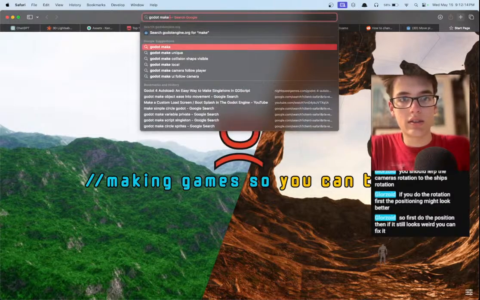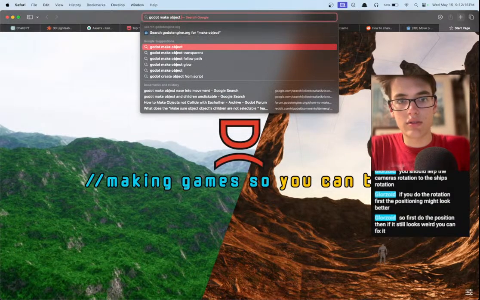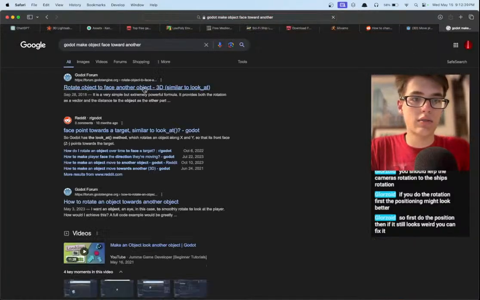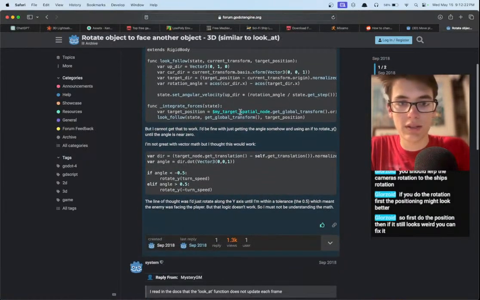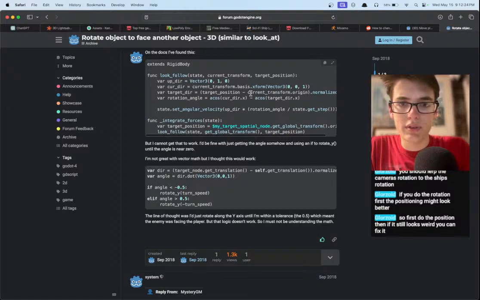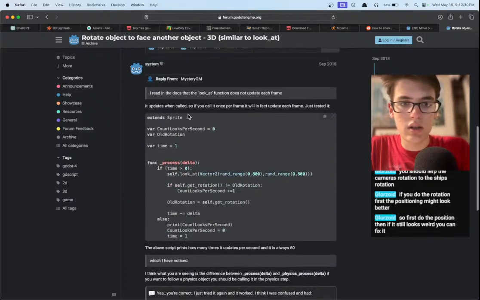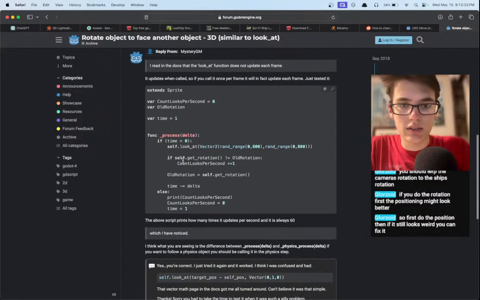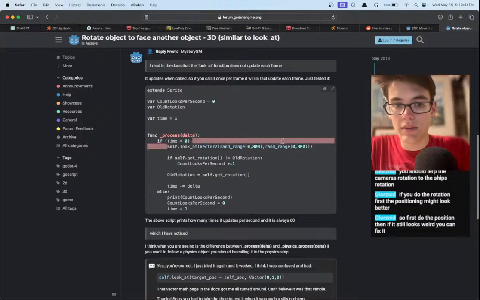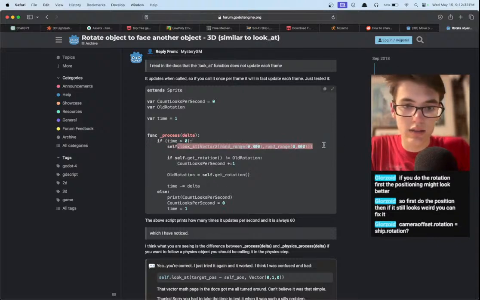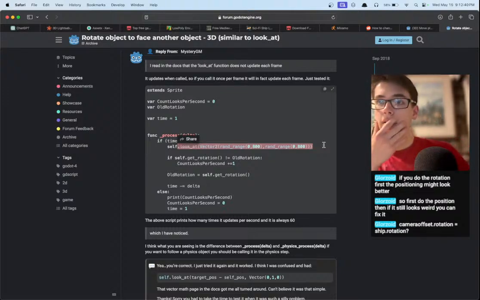Godot make object face toward another. Let's try that. Rotate object to face another. Perfect. Well, they're doing it with velocity, but that didn't work for them. Let's see. Do self.lookAt. Here we go. We have a .lookAt function. So we can use camera.lookAt, and then hopefully this works.